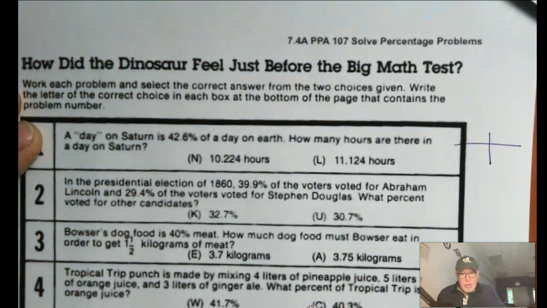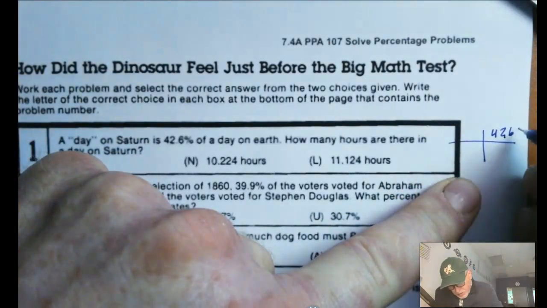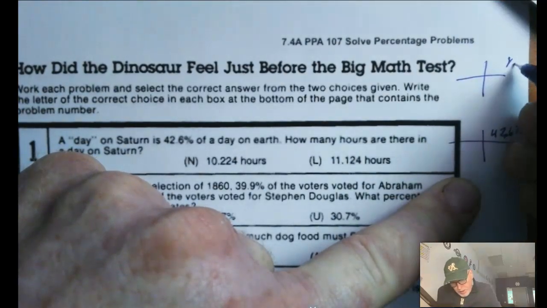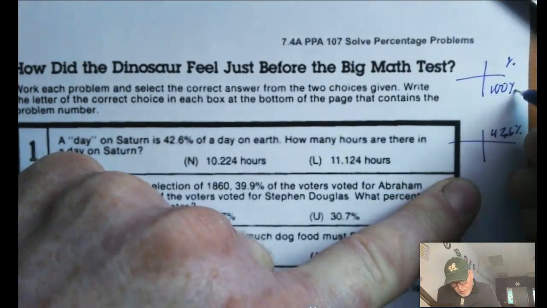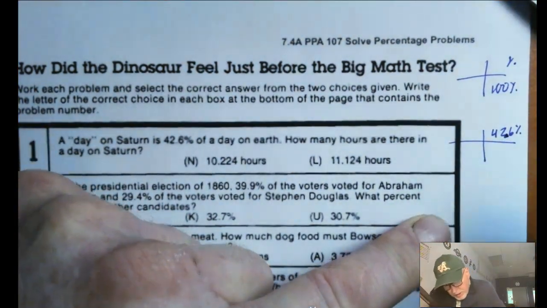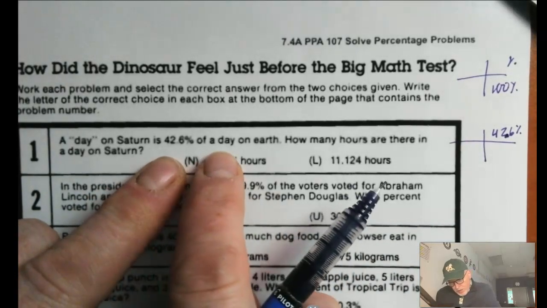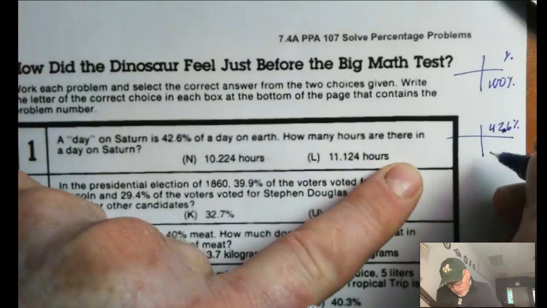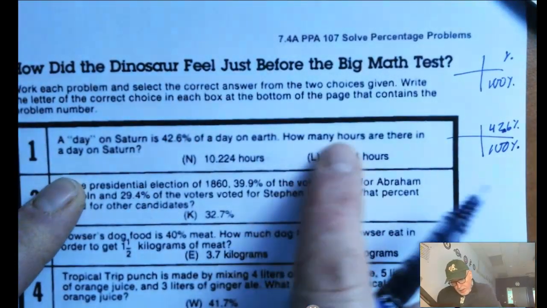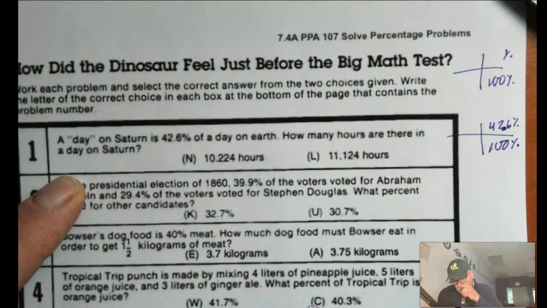A day on Saturn is 42.6%, so it's going to be 42.6%. Remember, the percent goes up here, we'll have 100% down here, and our other fraction will be on the other side. So this is 42.6 of a day on Saturn. A day on Saturn is 42.6% of a day on Earth, so this will be out of 100%. How many hours are there in a day on Saturn?